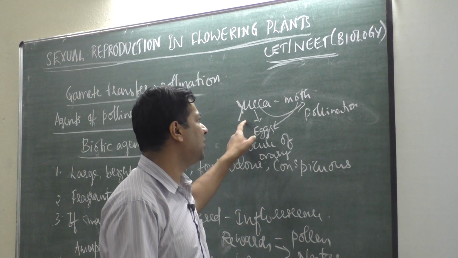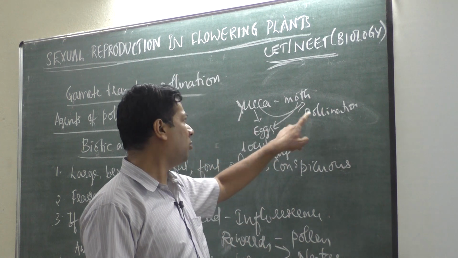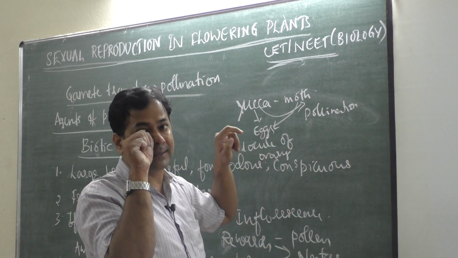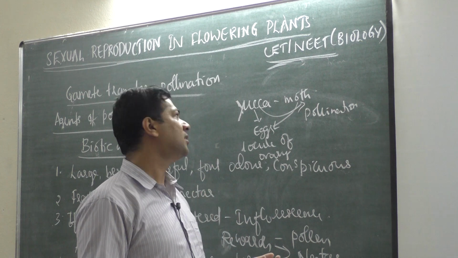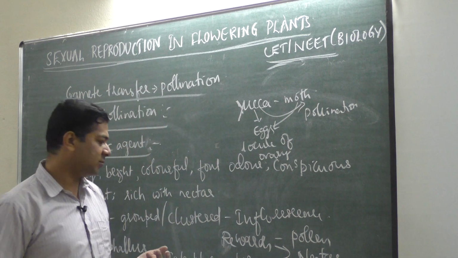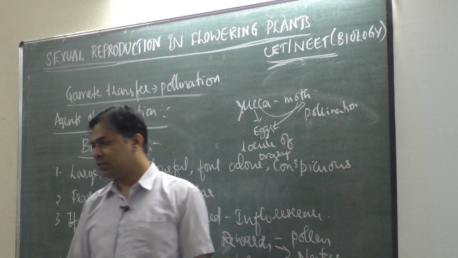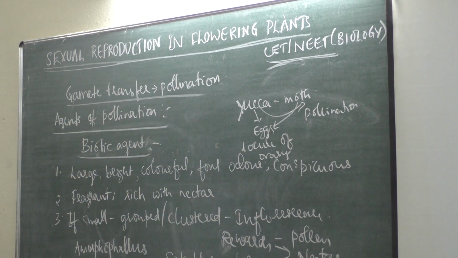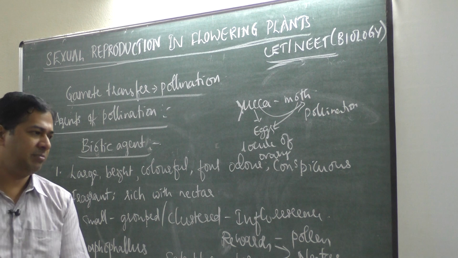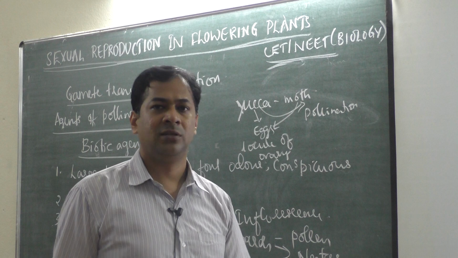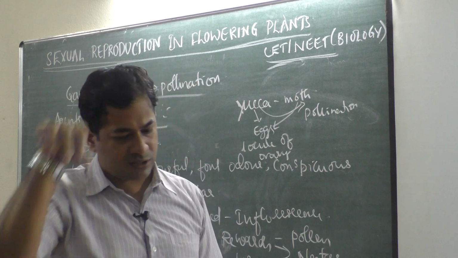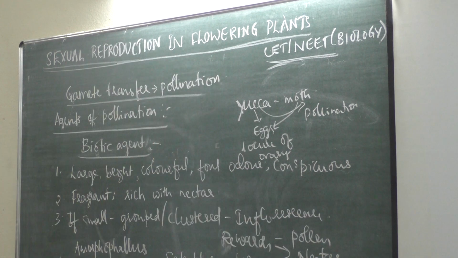The plant will get pollinated by the moth, and the moth will get space for laying eggs in the locule of the ovule. This is a beautiful relationship. A lot of things we can't discuss in one class because class is limited to only 45 minutes. Let us see what questions we can discuss on these concepts.